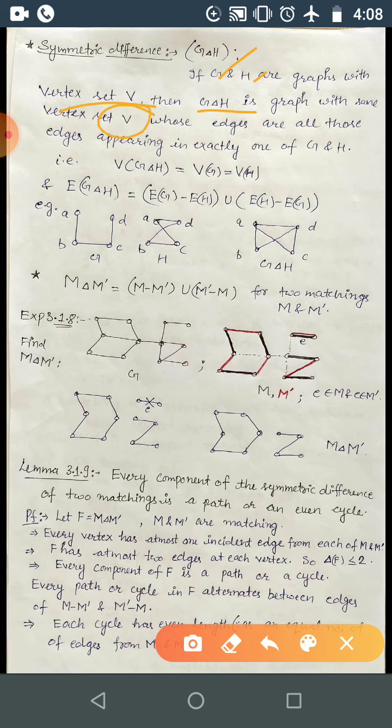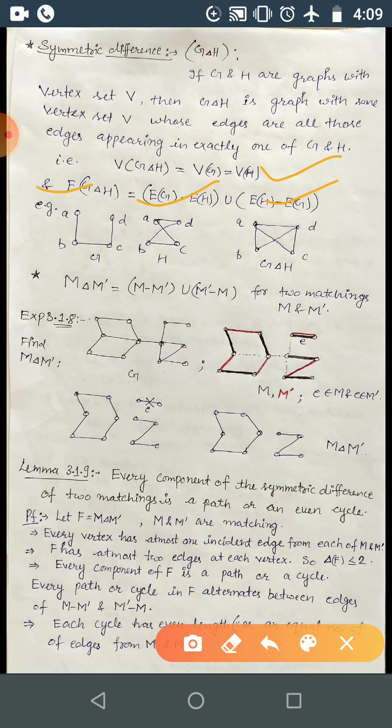Suppose ABCD: G is with vertices ABCD, and H also has the same vertex set. So the symmetric difference has the same vertex set, and its edges are all those edges appearing in exactly one of G and H. Edges are the edges in G which are not present in H, and edges in H which are not present in G, and the union of that.